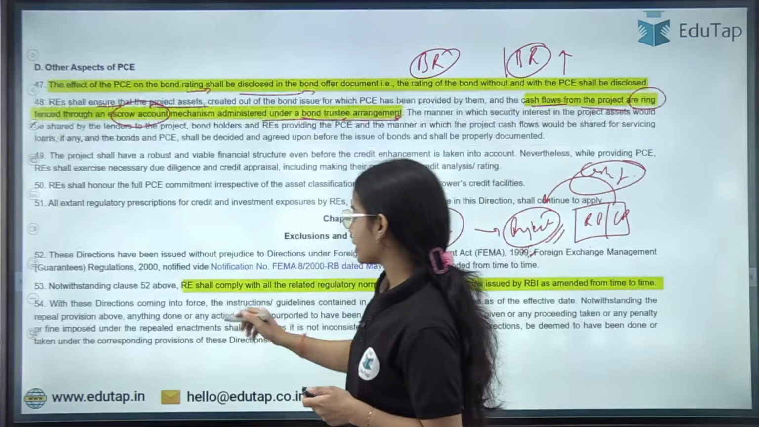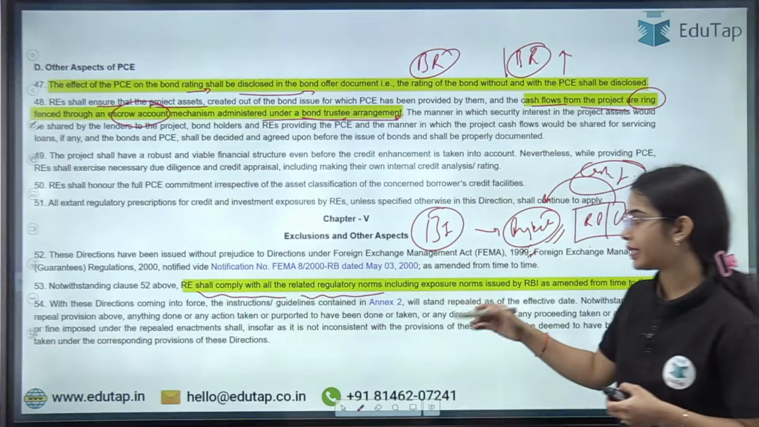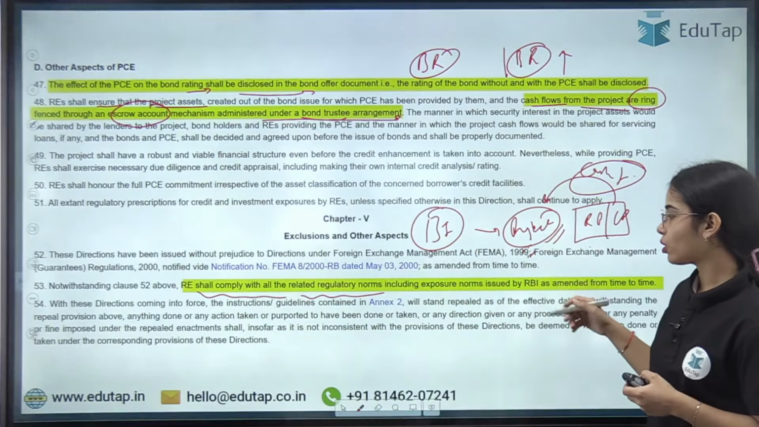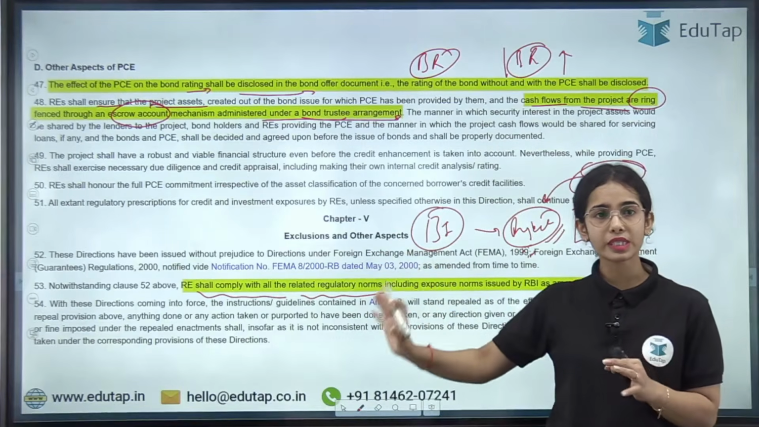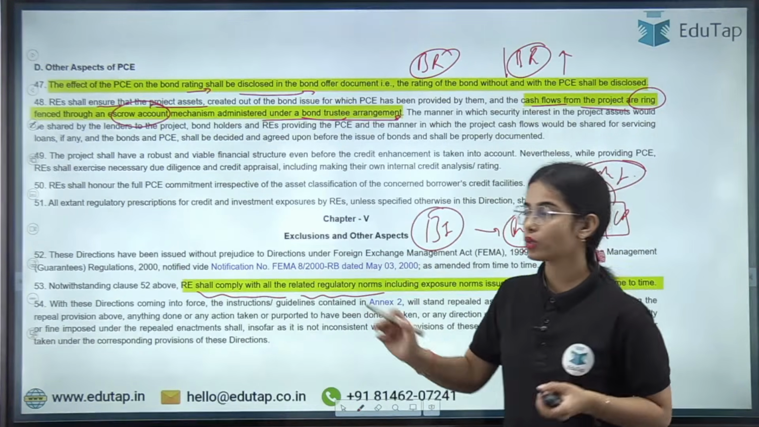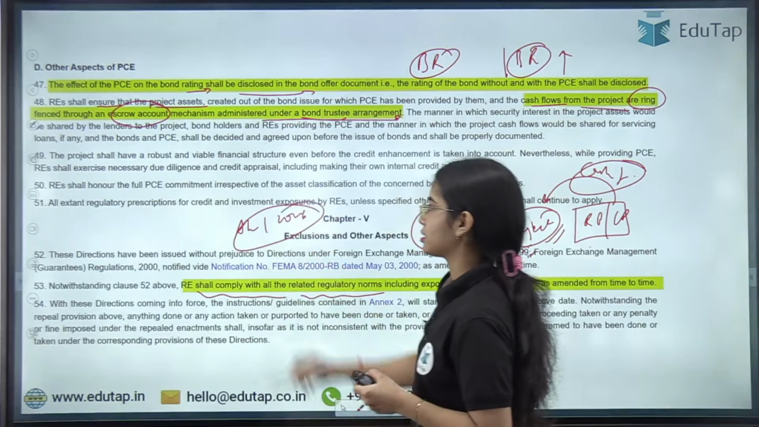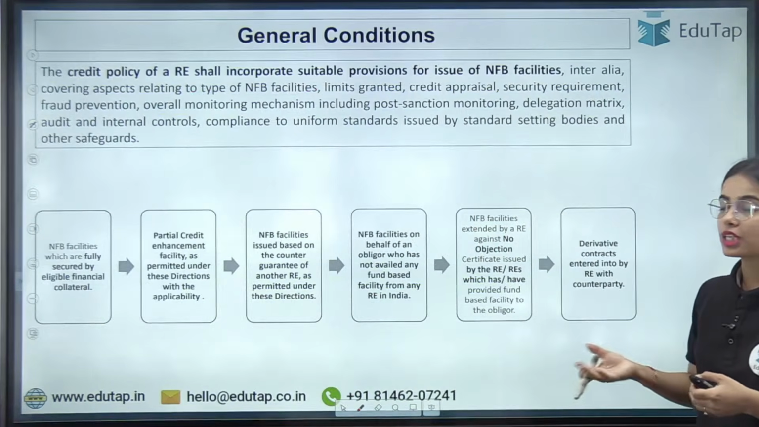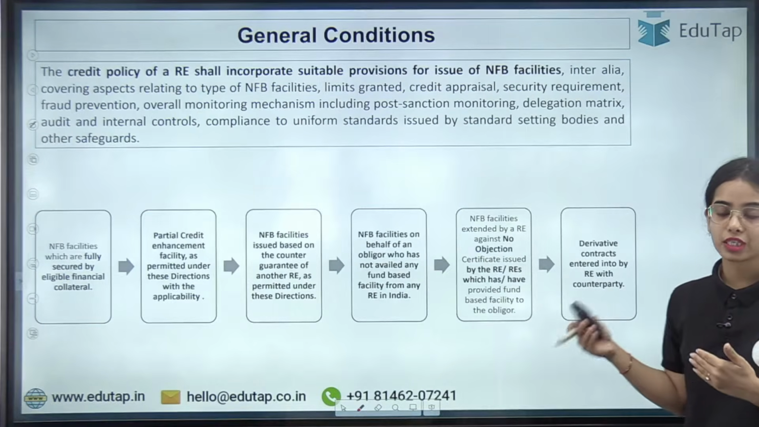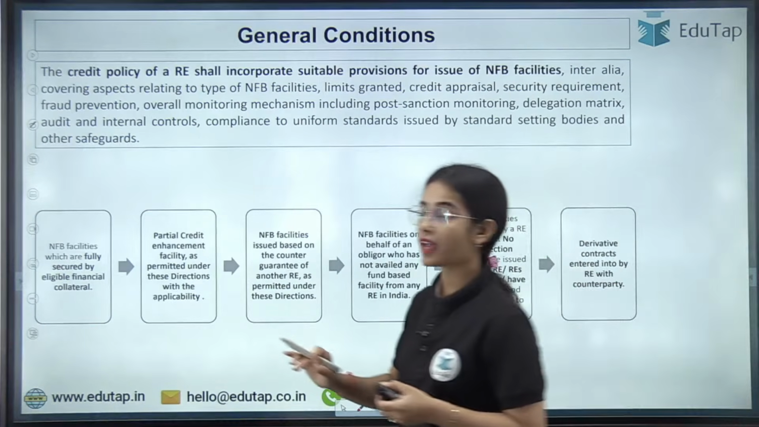Okay. Now, regulated entities shall comply with all the related regulatory norms, and all the previous rules and regulations will not be followed after April 1, 2026. This is the idea. Now, the last part is the general conditions. Just these conditions we have to discuss.